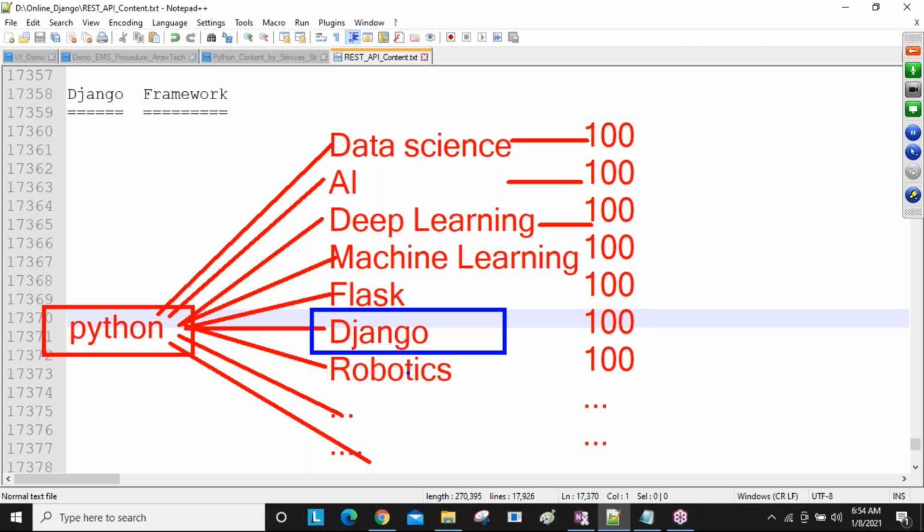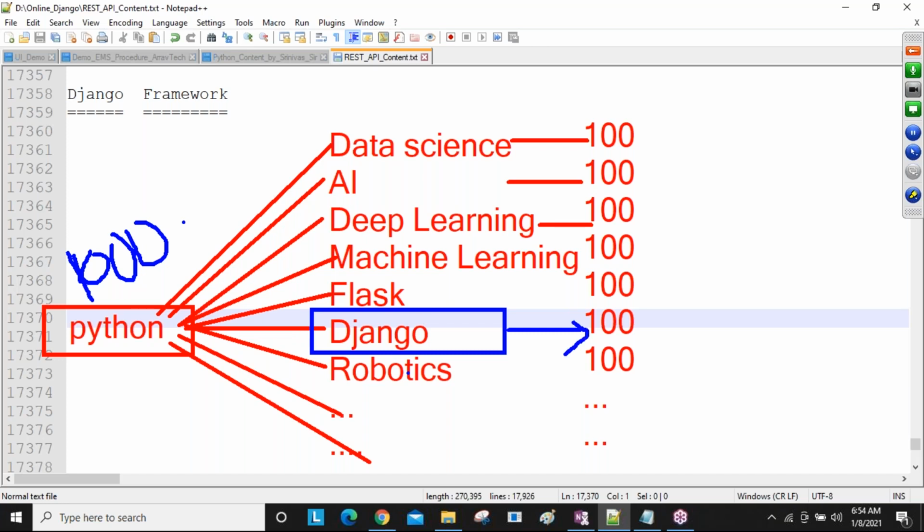Okay, so that is the point. Why learn the Django framework? It means to develop web applications. Say 1,000 people are learning Python, but not all 1,000 are going to learn Django. Some people go to data science, some to artificial intelligence, different sites and courses they choose as their career.